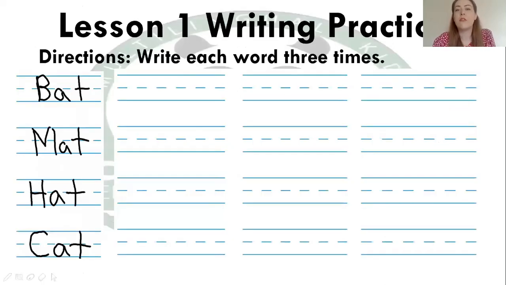So here we're going to write each word 3 times. Here we have the word bat, and to write B, we start at the top, we go down and stop. Then we go around in the middle, back around at the bottom and stop. Then for A, we start and we go around, up and down and flick. And for T, we start at the top, go down and flick and cross in the middle. So bat.